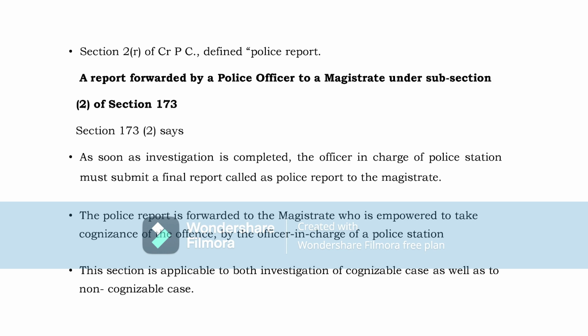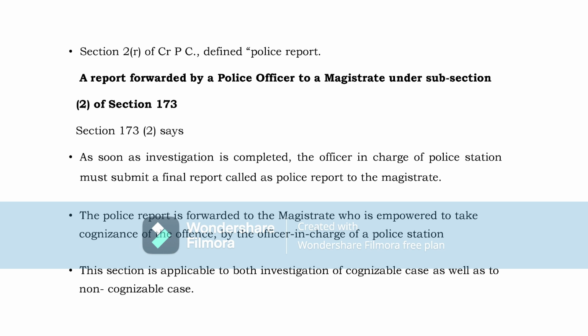What is a police report? Section 2(r) of the CrPC defines a police report: a report forwarded by a police officer to a magistrate under subsection 2 of section 173. The police officer will forward a report to the magistrate under subsection 2 of section 173. That report is a police report.